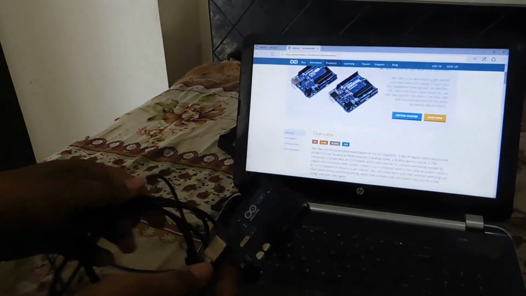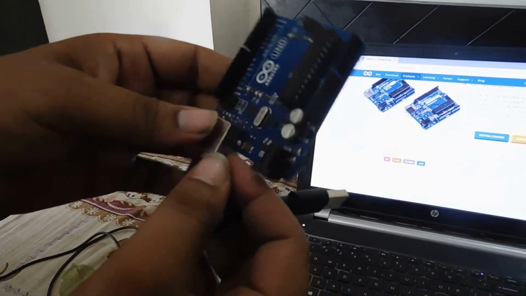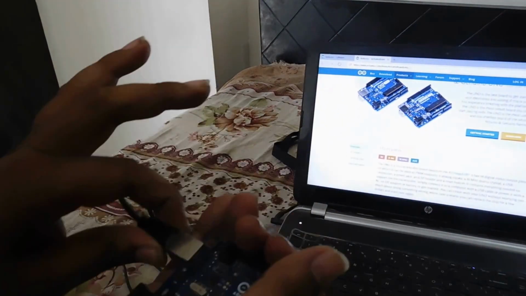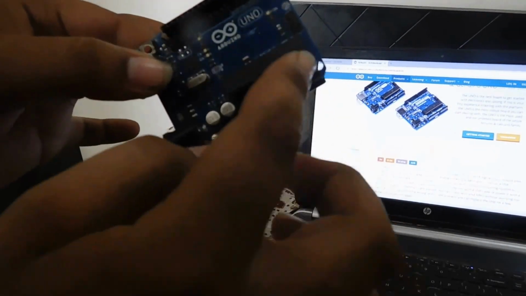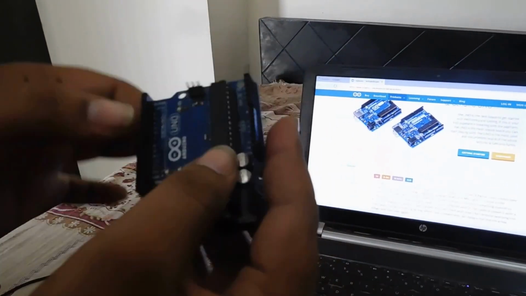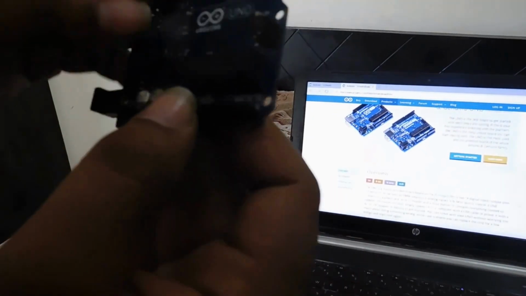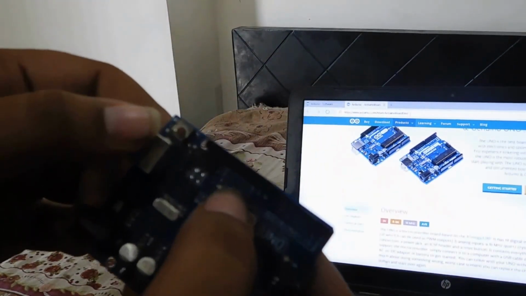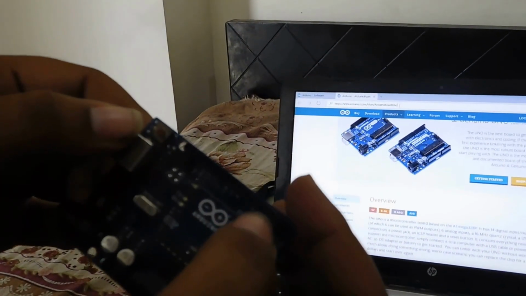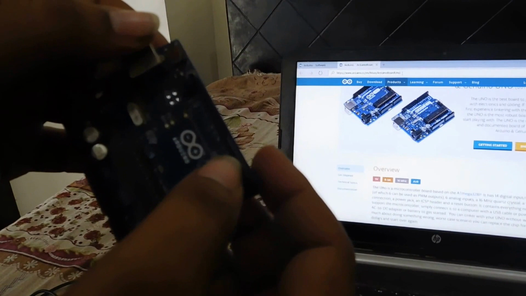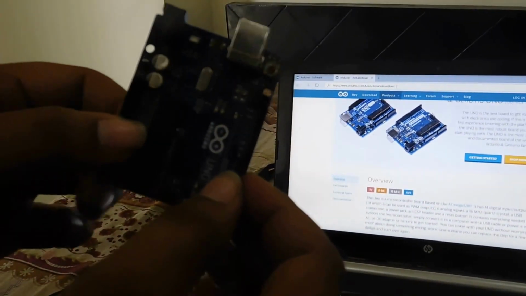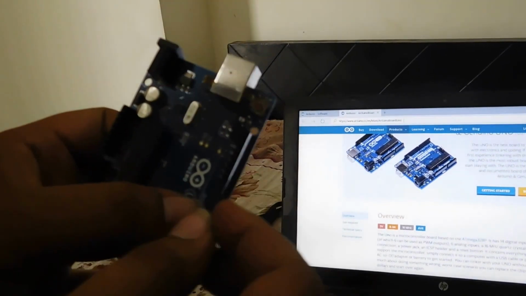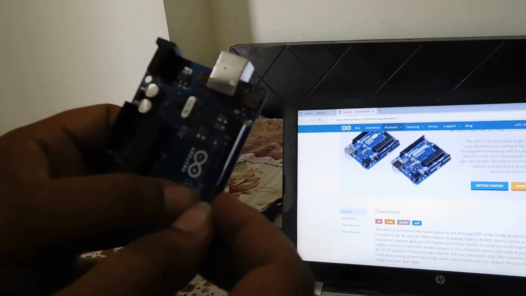Now guys, after hooking this up, let me remove it first. You can see there is an IC, the whole soul and brain. It is actually powered by the Atmega 328. Then there are some pins here. They are digital pins, analog pins, power pins. Digital pins like 1, 2, 3 are digital ports. You can buy male headers that can attach with it and get the particular power supply or get the particular logic from these pins.